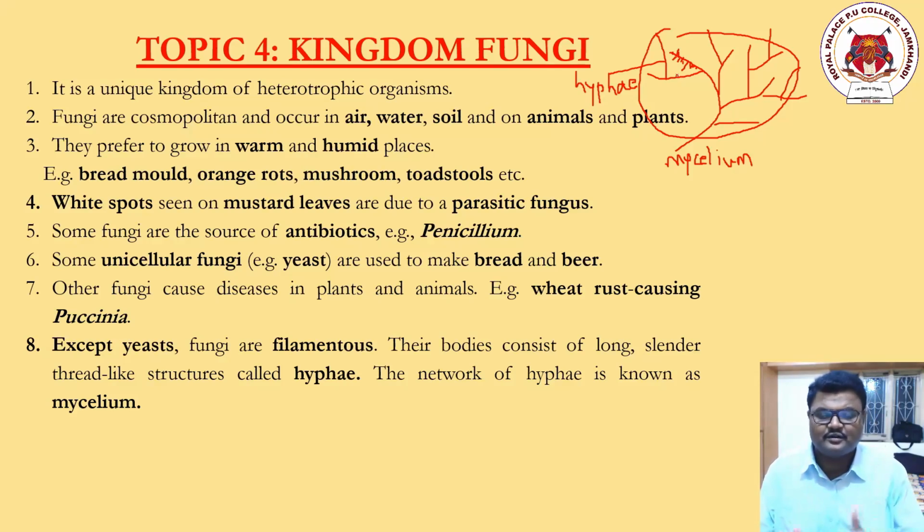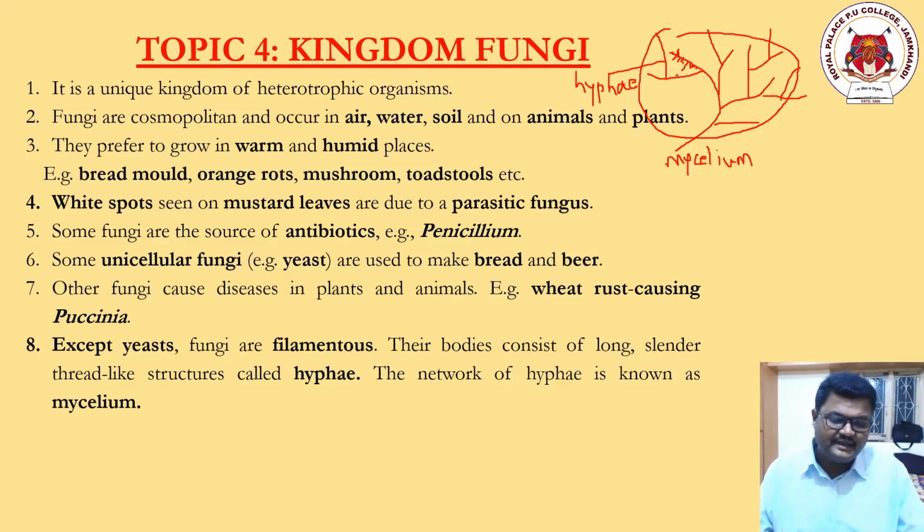Static means they are not moving from one place to another. Only the filaments move in those places. The body contains slender, slim pieces, and these individual branched tube-like structures are called hyphae.